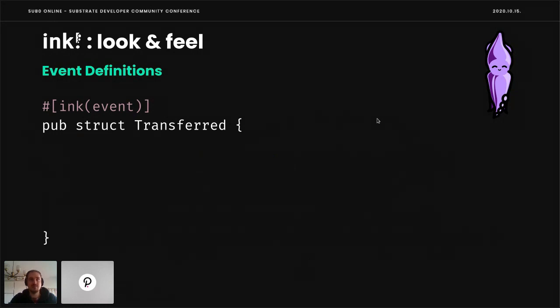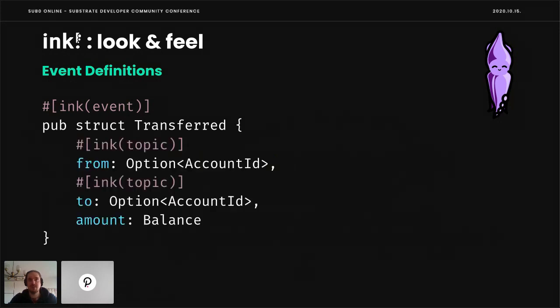There are also event definitions. For example, we can have a Transferred event for our ERC20 contract that looks roughly like this. So we can have from, we can have to, where from is sending some amount of balance to the to account. Those are optional. We'll see in the next slide why. And those are ink topic annotated. This is very similar to what Solidity indexed arguments are for events.